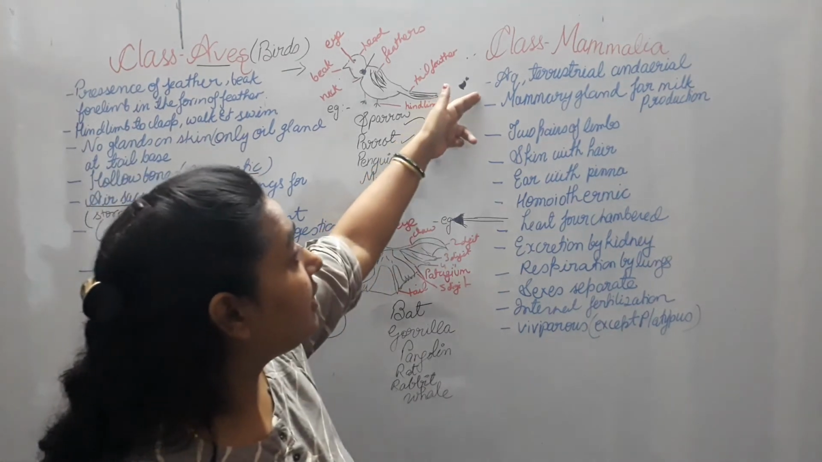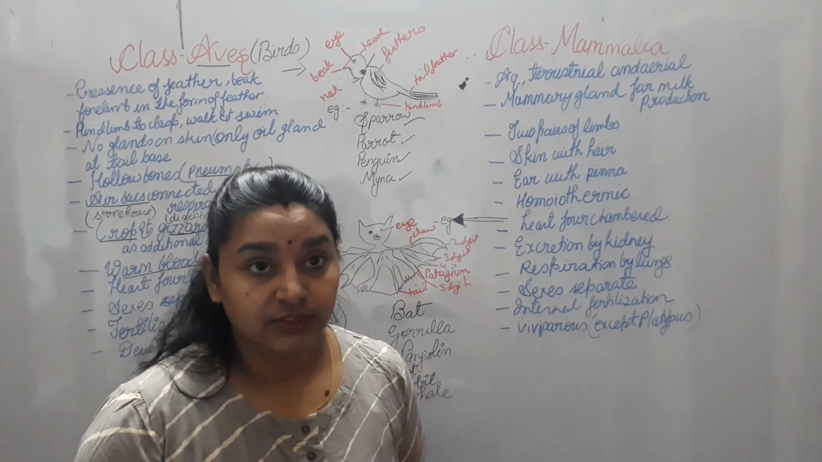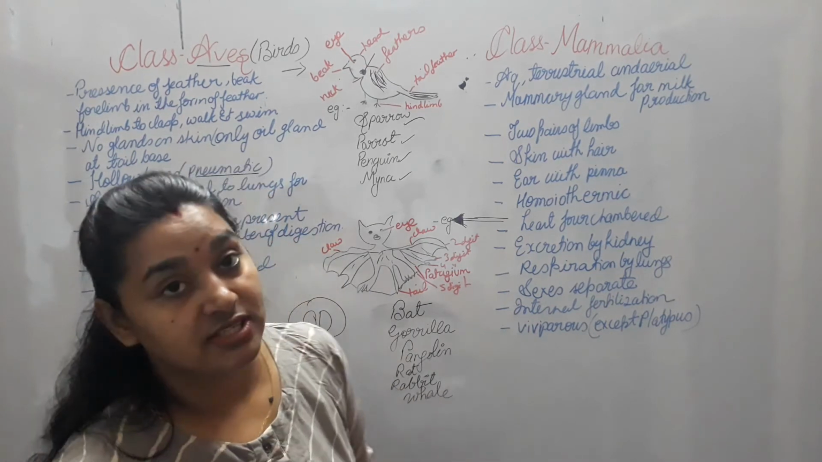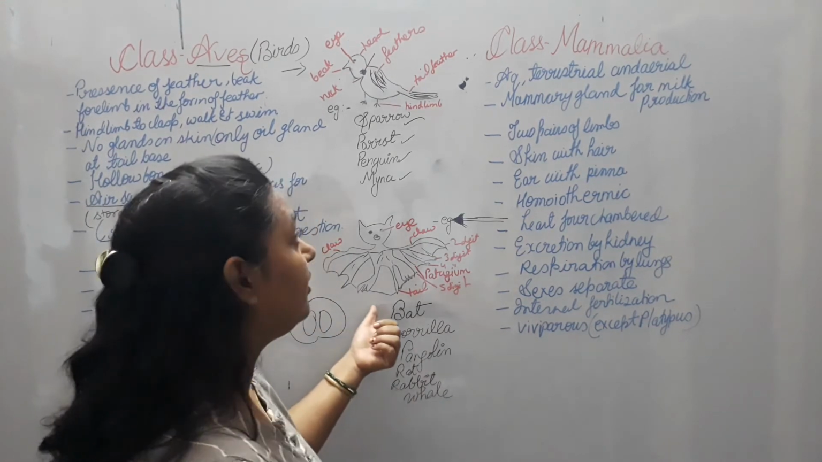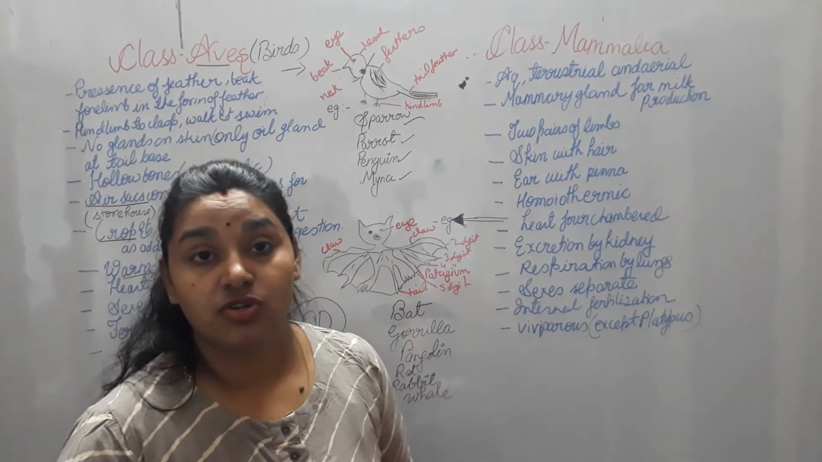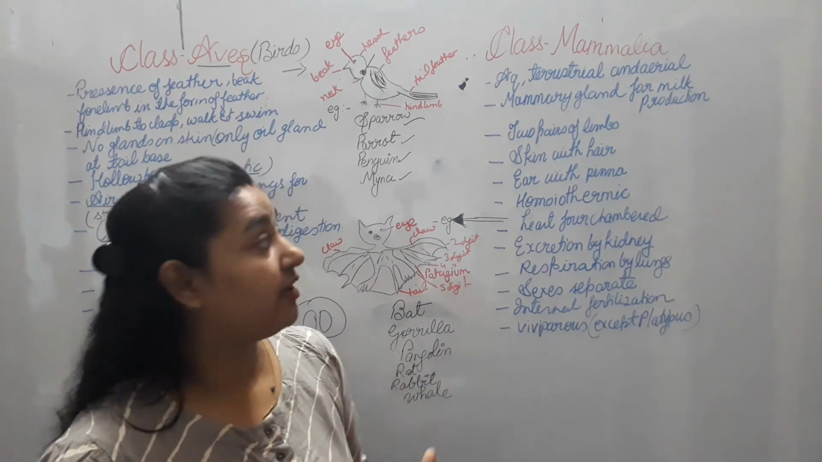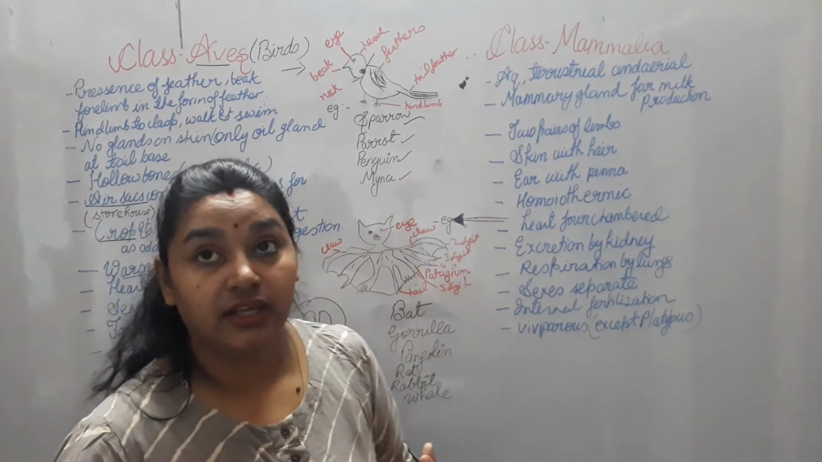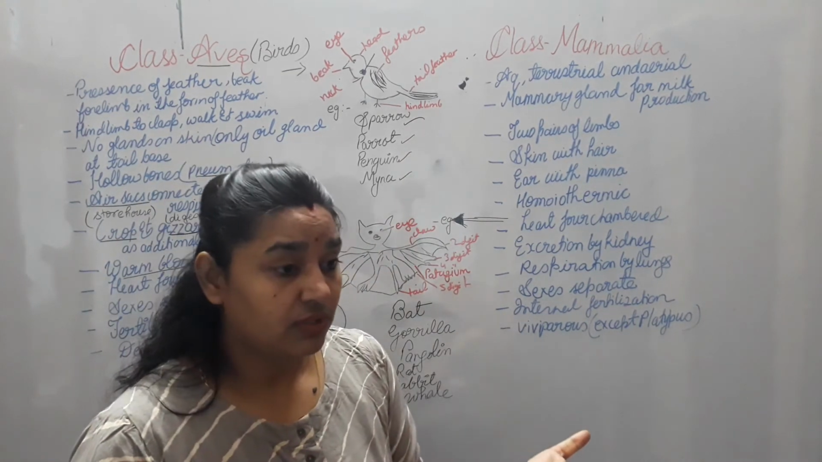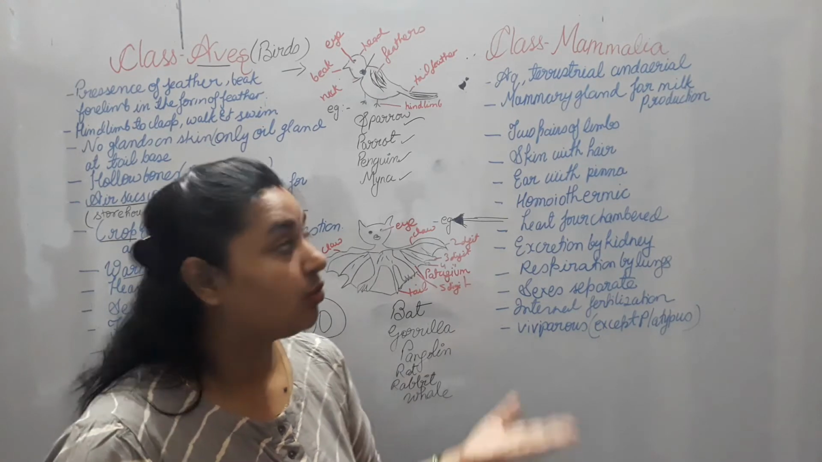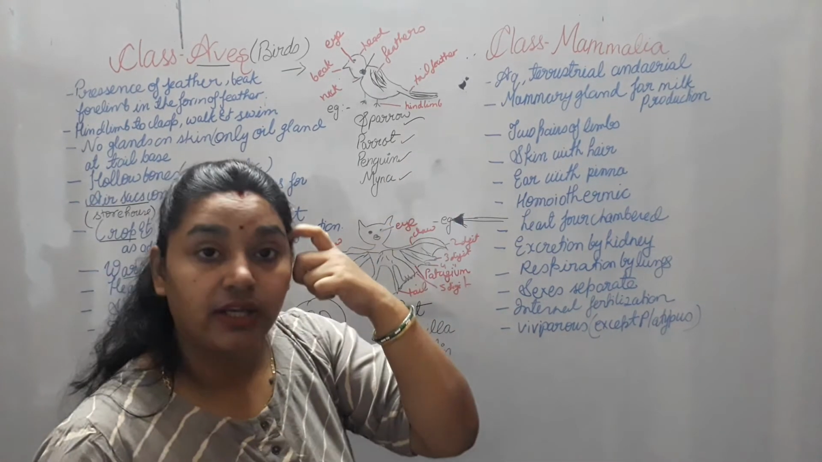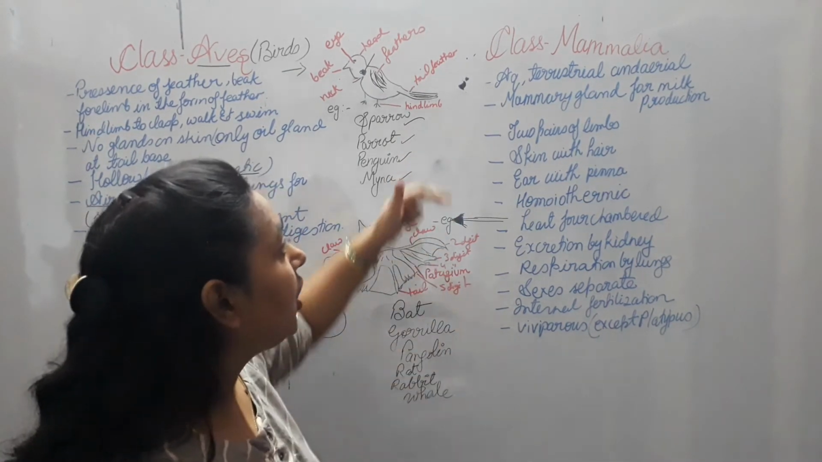So mammalias, you can see aquatic, you can see terrestrial, you can see aerial. All 3 kinds of mammalias are present. Aerial here this one, terrestrial dog, cat, buffalo, aquatic like whale is there. Whale is also a mammal. So it comes in the category of Mammalia.